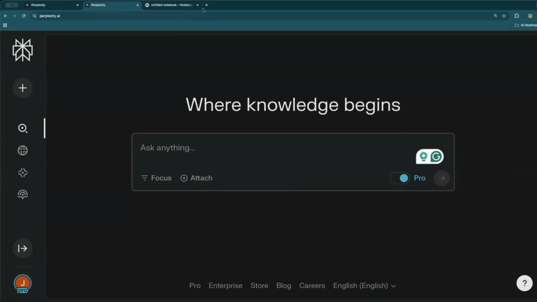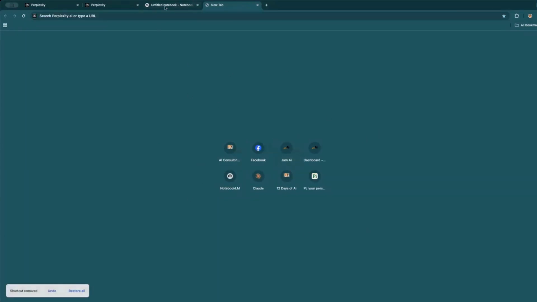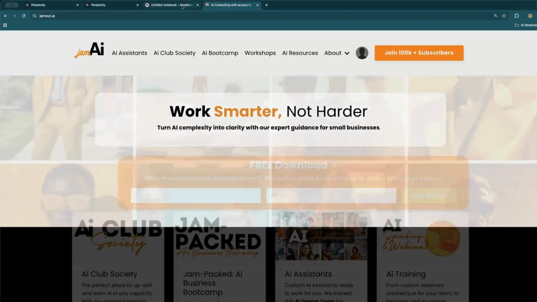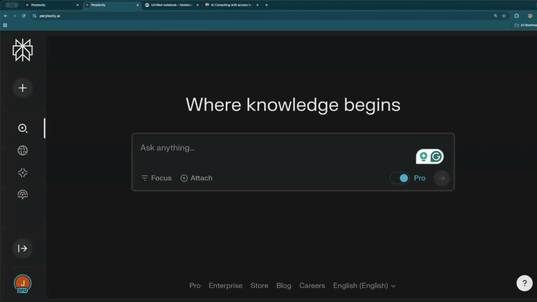I also really suggest if you're using Google Chrome for a search engine, if you could put your AI tools here just so they're quick and easy to get to, it's a great way to keep using the websites that you're learning about today. So, all right, I hope you learned something about Perplexity.